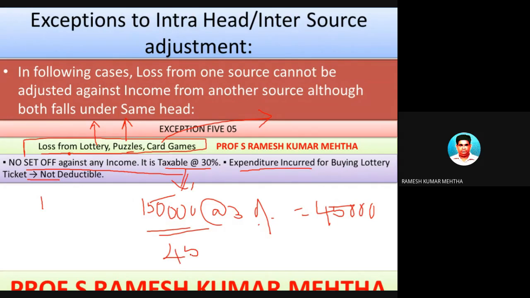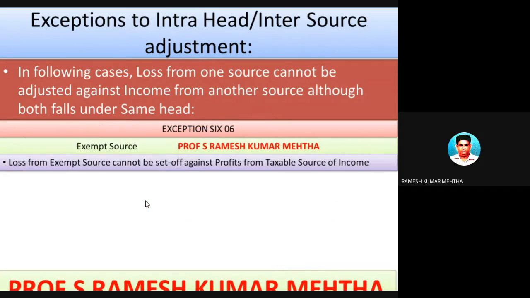After deducting this 45,000 rupees, 1,05,000 rupees will be given as the winning. So loss from lottery, puzzles, card games, etc., or winnings of a similar nature, no set off against any income. So hope you have understood it.